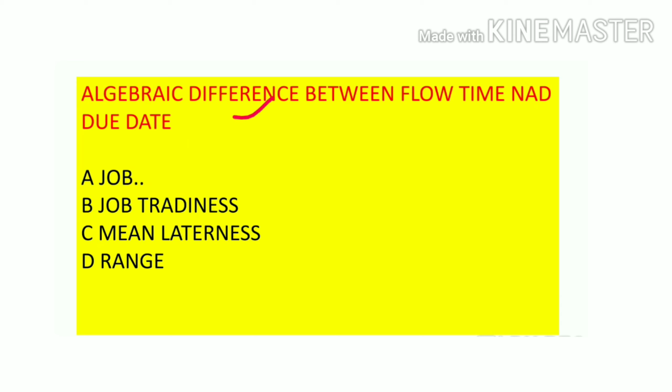The algebraic difference between the flow time and due date. Flow time is the end, and due date. So this difference comes as the result for the job.